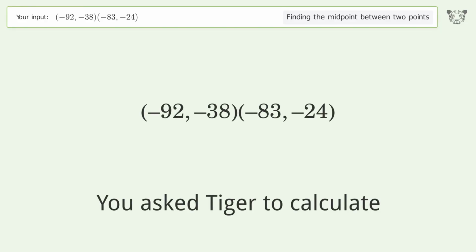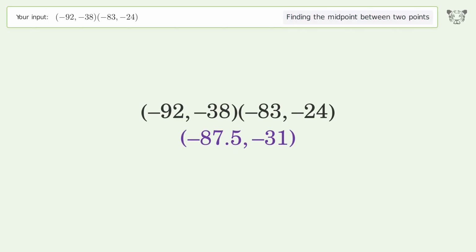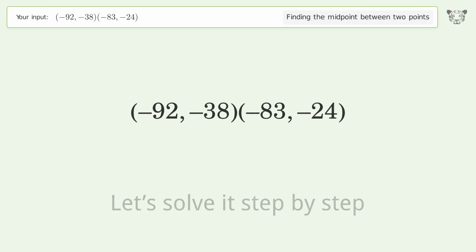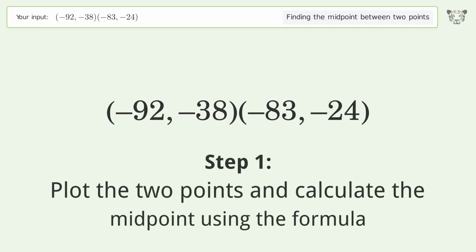You ask Tiger to calculate. This deals with finding the midpoint between 2 points. The midpoint between the 2 points is -87.5, -31. Let's solve it step by step. Plot the 2 points and calculate the midpoint using the formula.